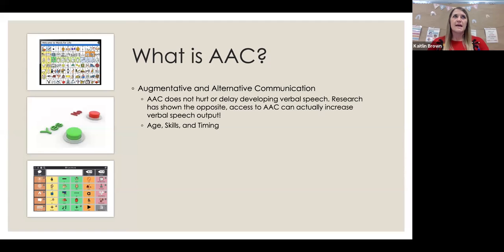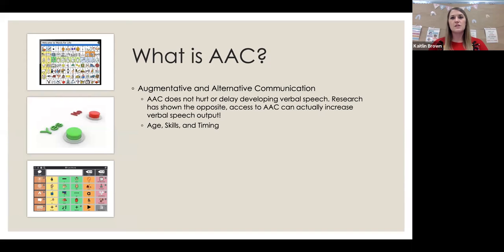But I will say something that we have seen to be beneficial in our district is those SLPs that do have the experience taking that and guiding the younger or less experienced SLPs on how to do it, what to do.